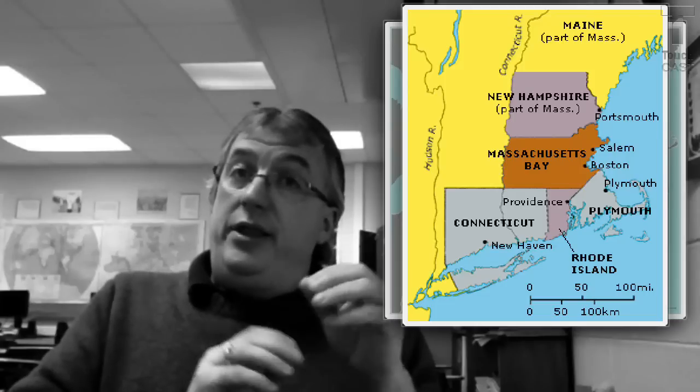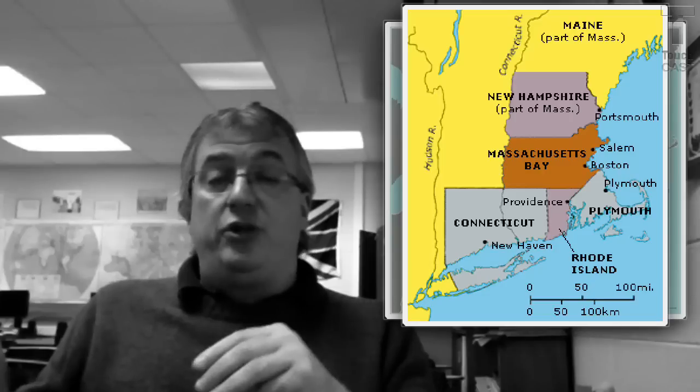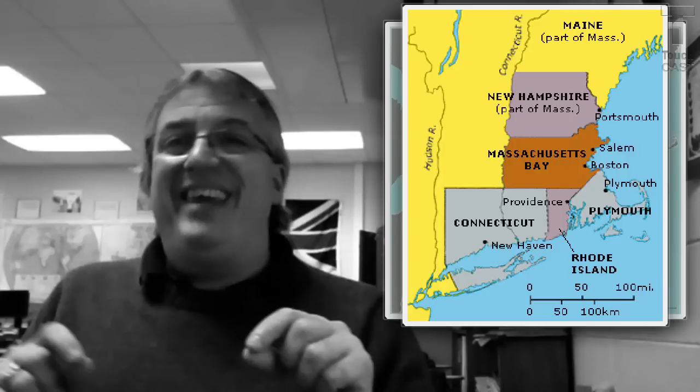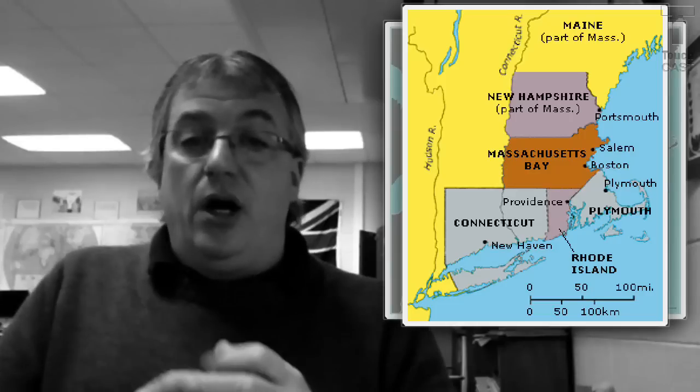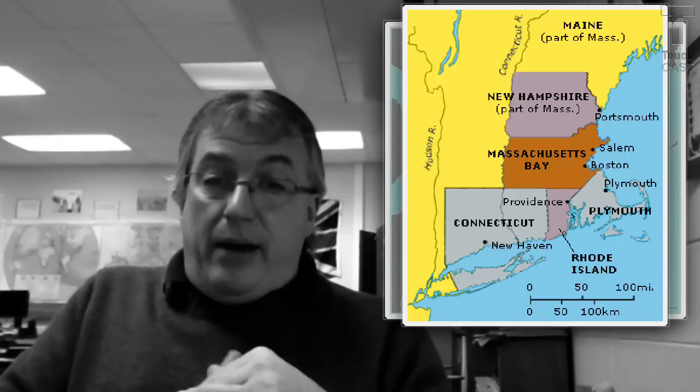Plymouth is founded, and the New England colonies are founded for religious freedom, where in the South it was economic opportunity and the middle was a combination. New England is religious freedom, but theirs, no one else's, okay, just religious freedom for themselves. They're very intolerant.